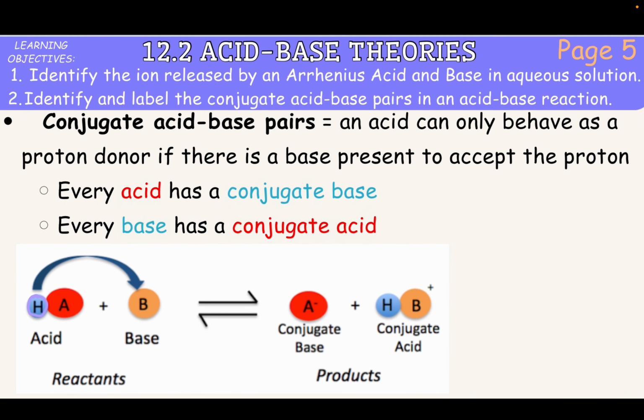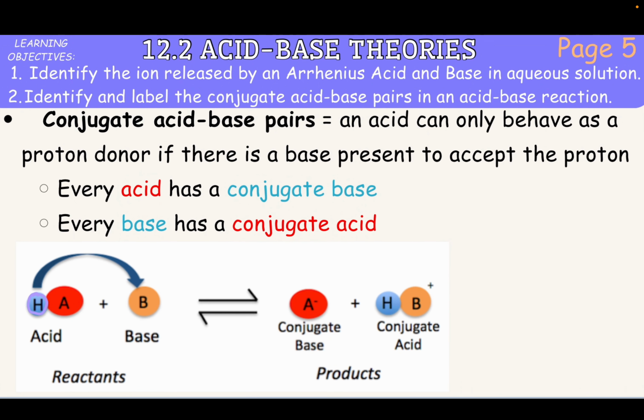So in order for this theory to work, an acid and a base has to be present, because the acid is going to be donating its H plus away, whereas the base is going to be there to accept that already donated H plus. So an acid can only behave as a proton donor if there is a base present to accept the proton. If there is no base present to accept that proton, then the acid cannot behave as a proton donor.